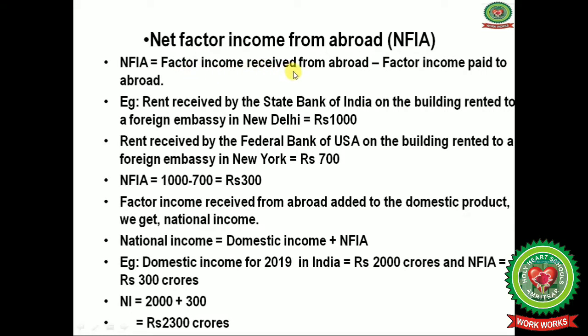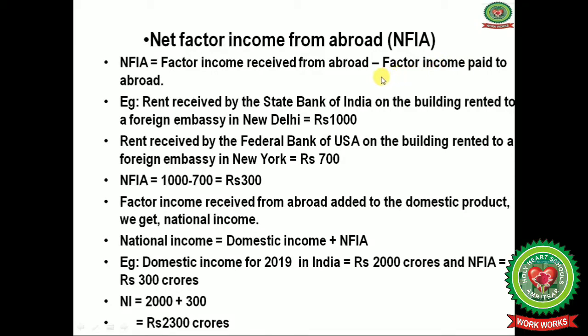Factor income received from abroad means Indian residents who are working in foreign institutions and earning, and their earning is counted in the national income of India. India also pays something to persons who are non-residents of India but working in Indian companies, like Japanese people working in Sonalika, and Sonalika pays salaries to them.